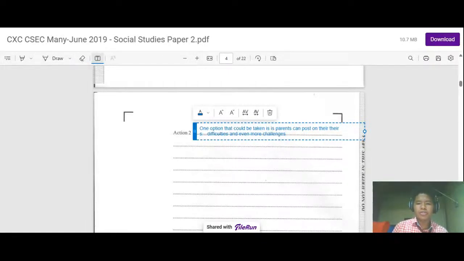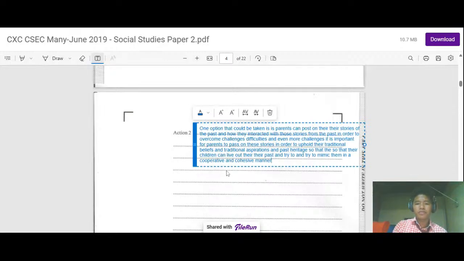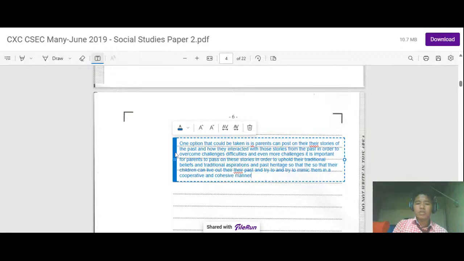It is important for parents to pass on these stories in order to uphold the traditional beliefs and traditional aspirations, past heritage, so that their children can live out their past and try to mimic them in a cooperative and cohesive manner. All right, so we'll finish off right there.